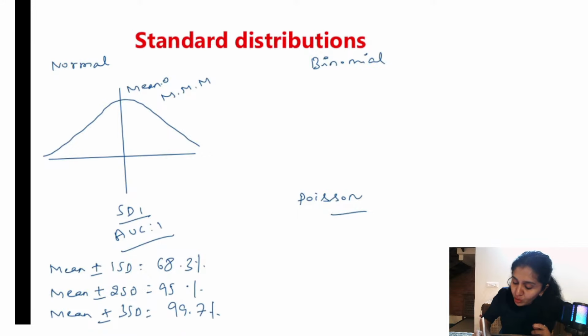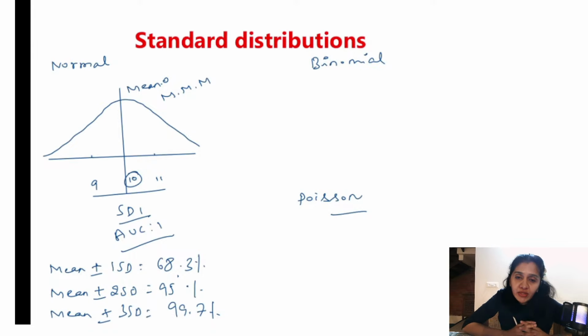Okay, so for example, if the hemoglobin mean is 10 gram for a population, and if it is plus or minus 1 standard deviation, that is plus 1 is how much? 11. Minus 1 is how much? 9. So 68% of the values will lie between 9 to 11 gram percentage. 68% of the population's hemoglobin percentages will lie between 9 to 11 gram percentage, and we usually use 95%, right? Plus or minus 2 standard deviation. So we say 95% of the values will lie between 8 to 12, right? Minus 2 plus 2. So that is what you need to know about normal distribution.